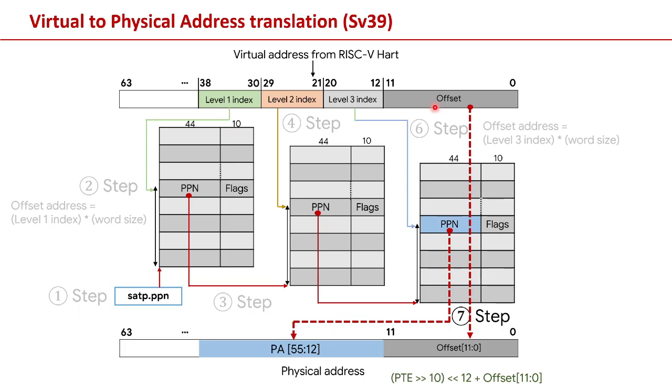An important point to understand is that, in the layout of the virtual address, the offset value is placed in the 0 to 11 bit position. So this offset is directly coming from the virtual address. This arrow indicates this operation. And then the actual physical address comes from the page number that is placed in the last level page table. So this arrow indicates that this is the task.